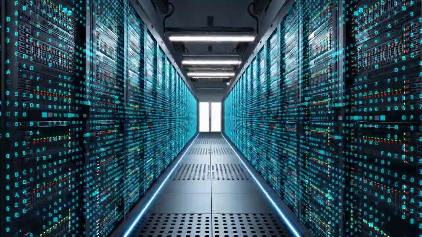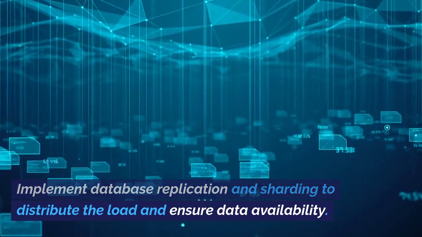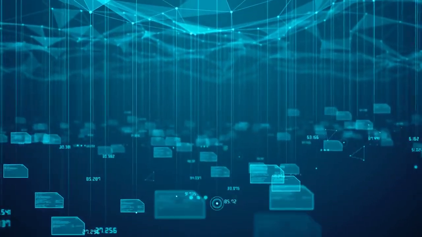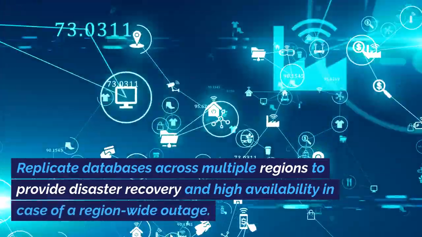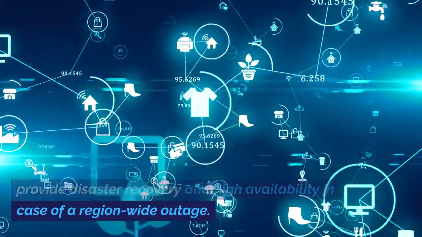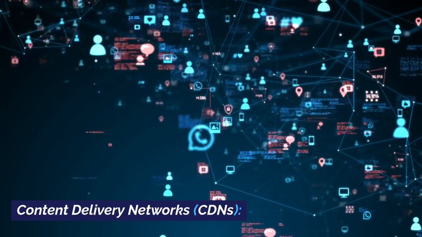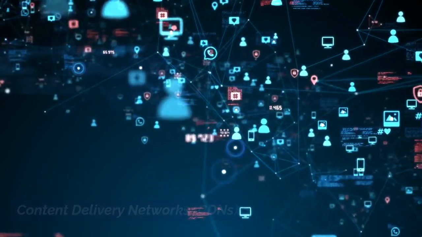Rule number 4. Data replication and sharding. Implement database replication and sharding to distribute the load and ensure data availability. Replicate databases across multiple regions to provide disaster recovery and high availability in case of a region-wide outage. Rule number 5. Content delivery networks, CDNs.